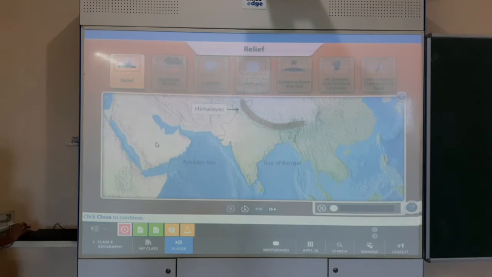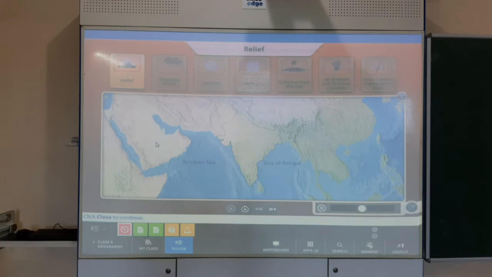The Himalayas in the north play a major role in shaping the climate of India. They shield the entire Indian subcontinent from extreme cold winds blowing from Central Asia during the winters. The Himalayas also trap the southwest monsoon winds and bring rainfall to the Indo-Gangetic plains of India. On the other hand, areas north of the Himalayas receive very little rain as they fall in the rain shadow area of the mountain range. Without these mountains, the Indian subcontinent would not have had such fertile plains.